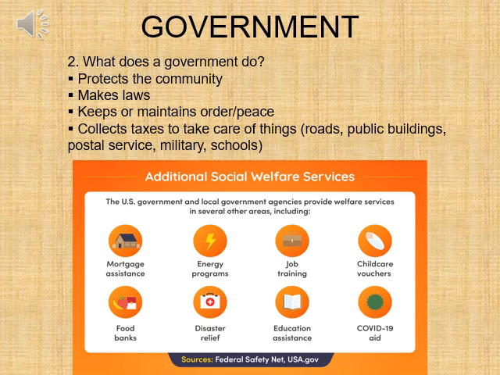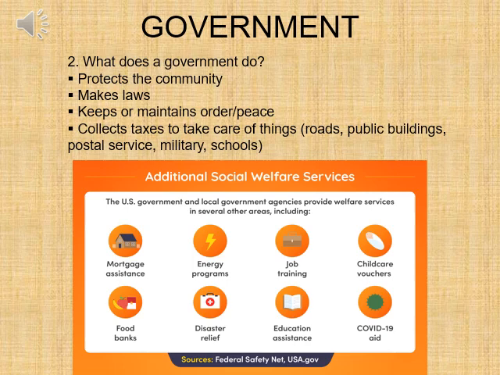Additional social welfare services that some governments do and others don't are they provide mortgage assistance and energy programs. Governments provide job training and child care vouchers. They set up food banks and disaster relief and education assistance. Most recently, COVID-19 aid. And various governments throughout the world, depending on what type of government it is, provide more or less services than we have here in the United States.